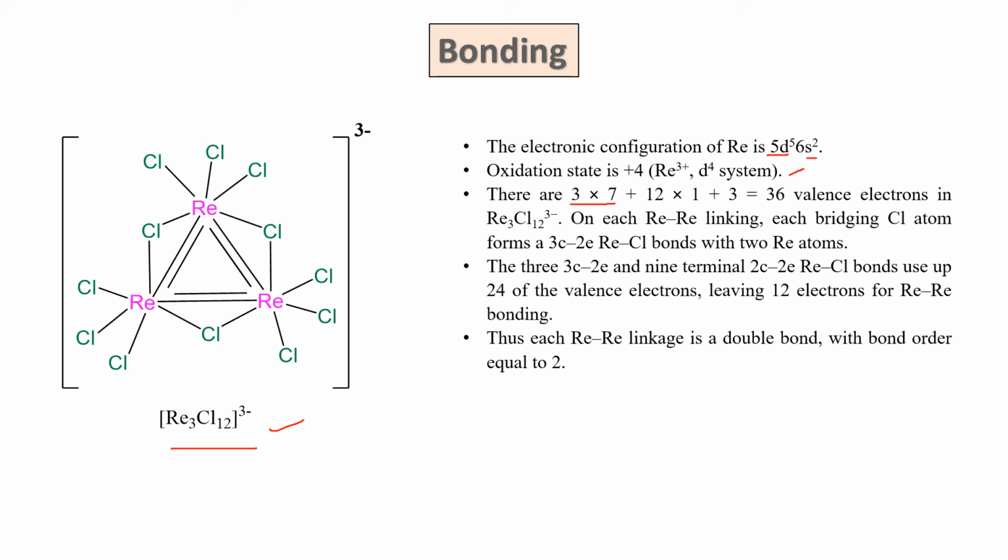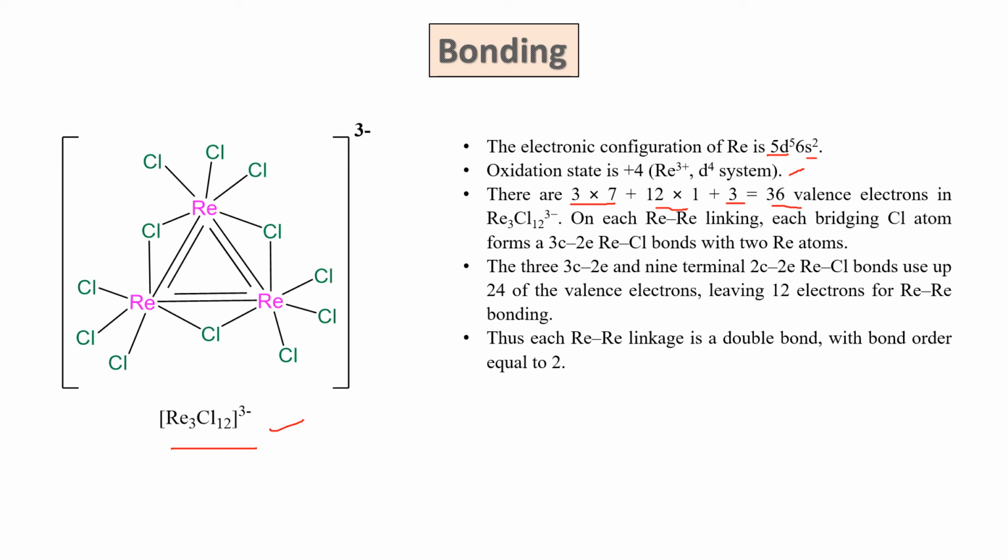Since we are considering the rhenium as neutral, we should consider the chlorine as neutral. So in neutral form, chlorine gives only 1 electron. So there are 12 into 1, plus 3 added due to the 3 negative charge. So there are a total of 36 valence electrons in this molecule.